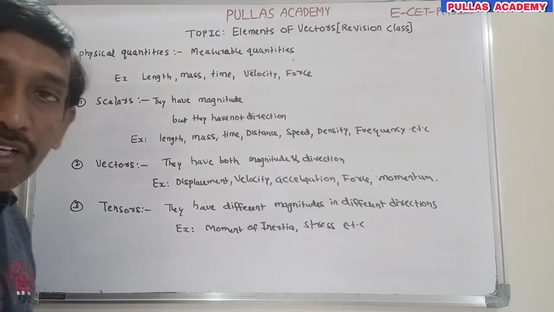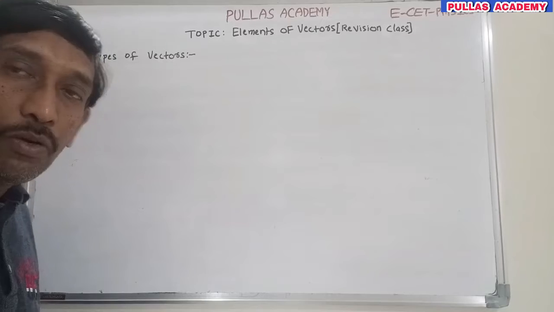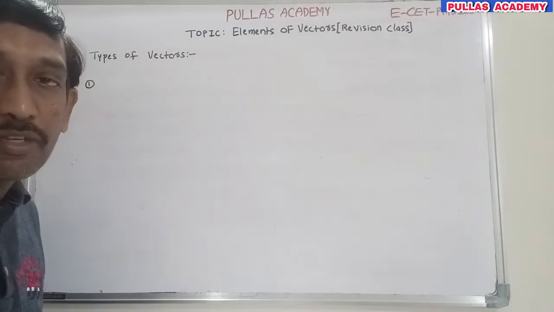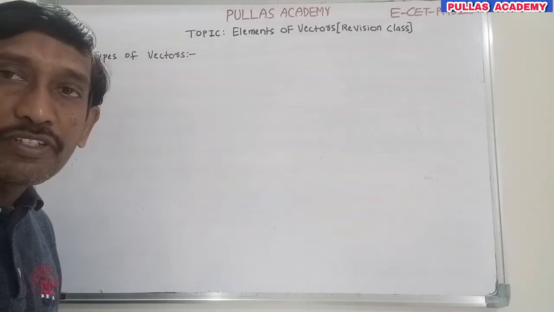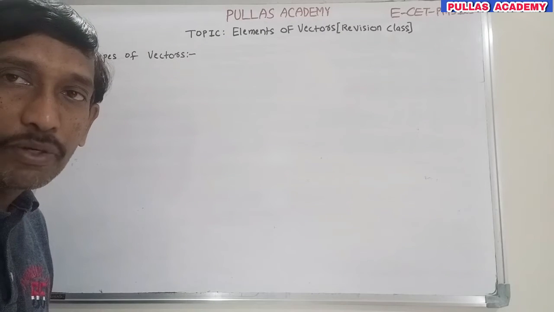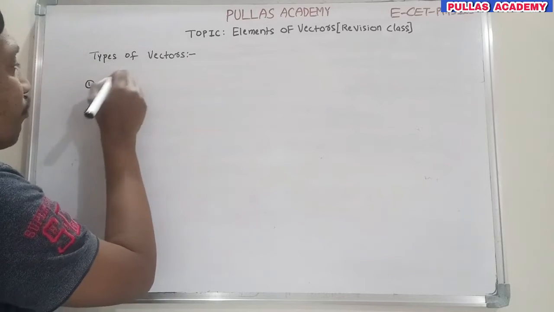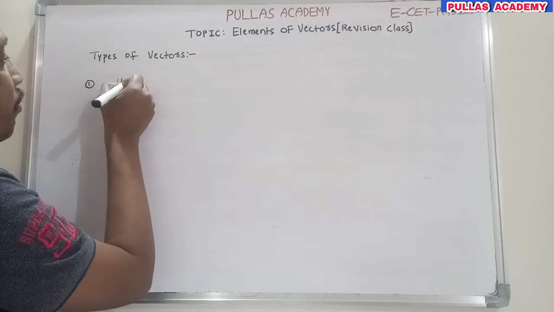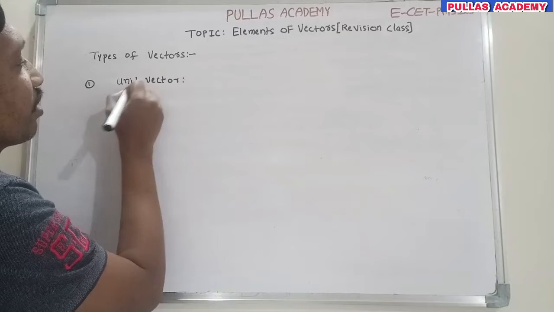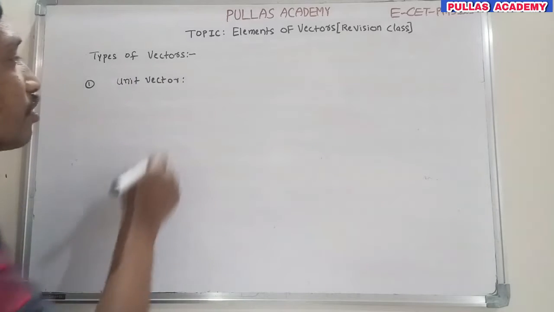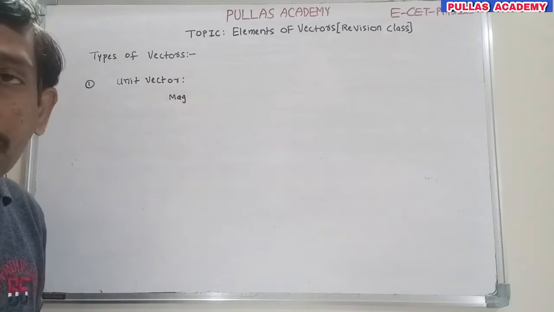Now we are going to discuss the types of vectors. We have a number of types of vectors. The most important are unit vector, zero vector and position vector. First I want to explain these clearly; the remaining we will also discuss. The first one is called the unit vector. What is a unit vector? As the word says, unit stands for 1. So a vector whose magnitude is 1 is called a unit vector.